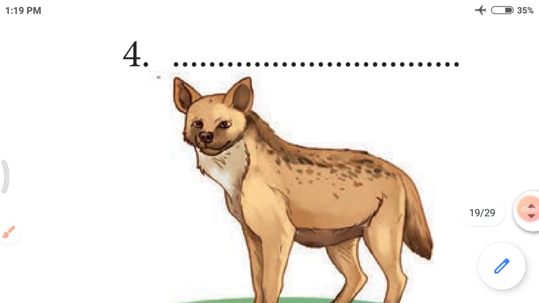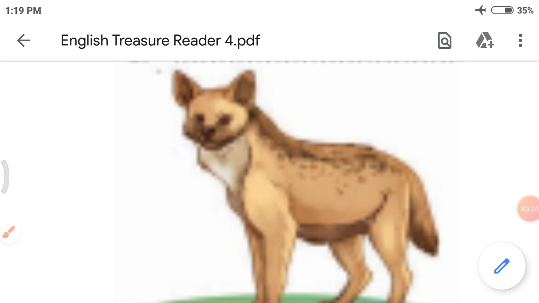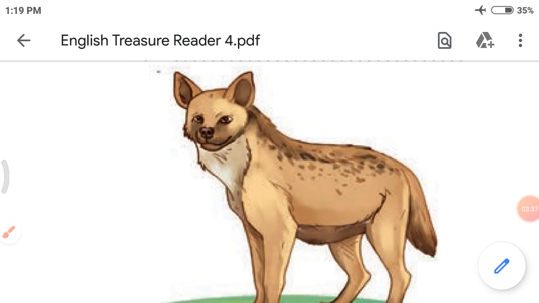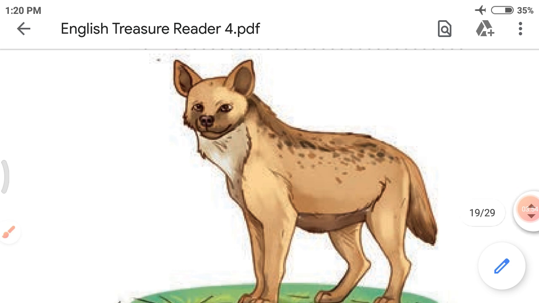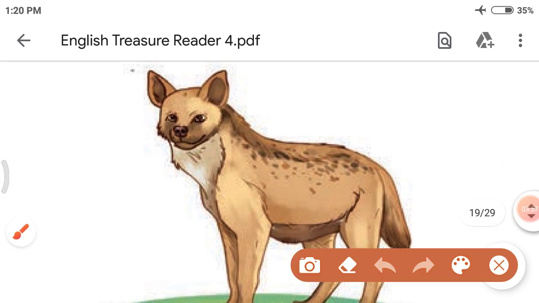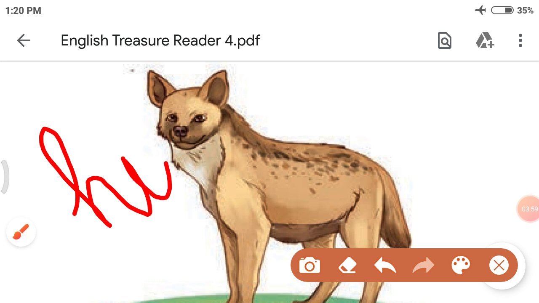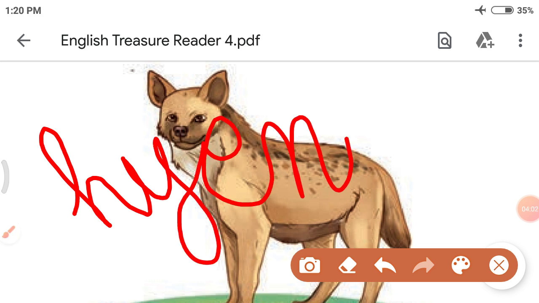Now let's see which is the next animal. This one is the last. What did I tell you about this animal? This animal looks like a fox, but it is not a fox. So what is the name of this animal? The name of this animal is hyena. What is the name? Hyena. H-Y-E-N-A. Hyena.